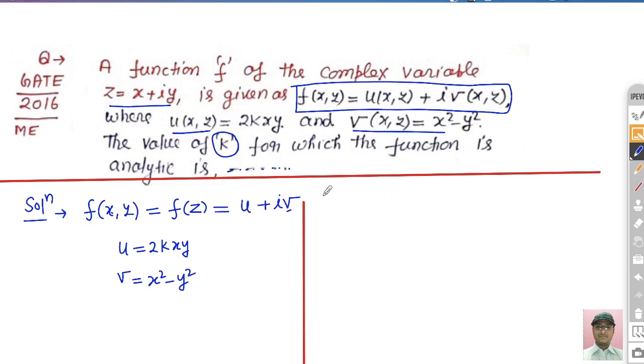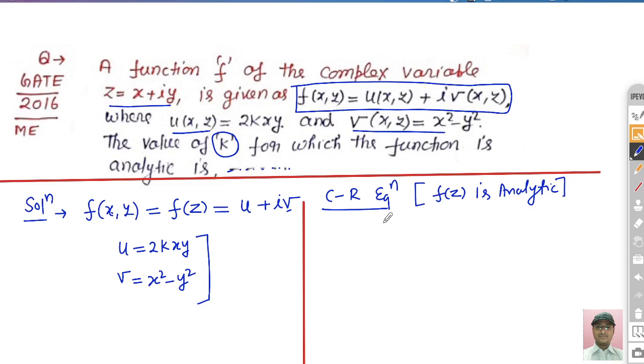So we just use the necessary condition and check for which value of k this function becomes analytic. The Cauchy-Riemann equation is the necessary condition for the function f(z) to be analytic, so we can use this condition and get the result.